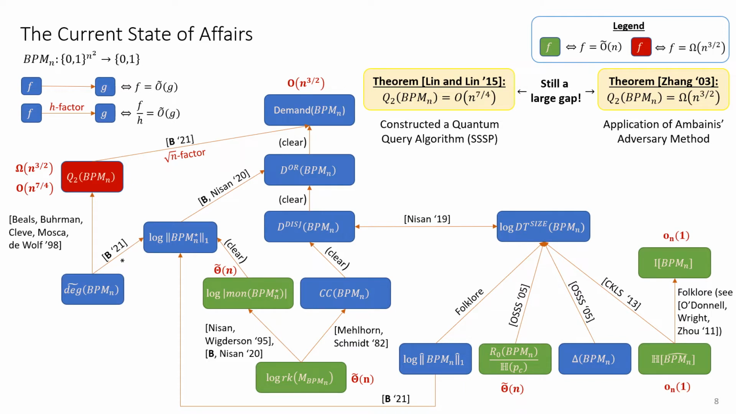Therefore, let us now recall the following classical result by Beals, Buhrman, Cleve, Mosca, and de Wolf, which is that for any total Boolean function, its quantum query complexity is lower bounded by its approximate degree, up to a constant factor. This brings us to the main object of study in this paper, the approximate degree of matching.